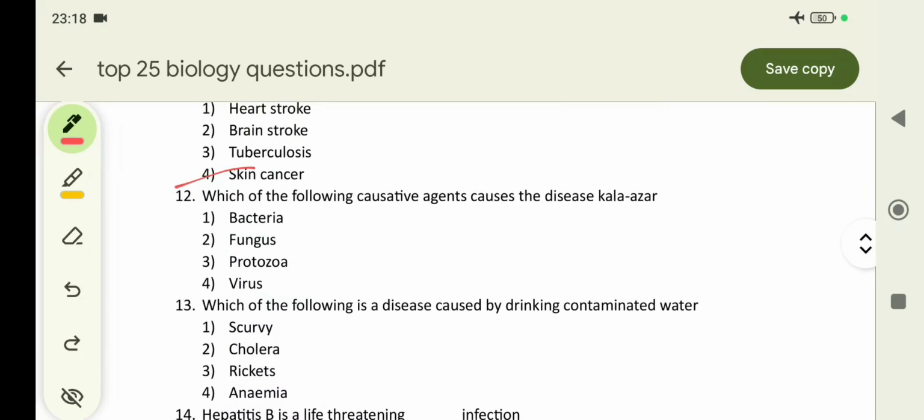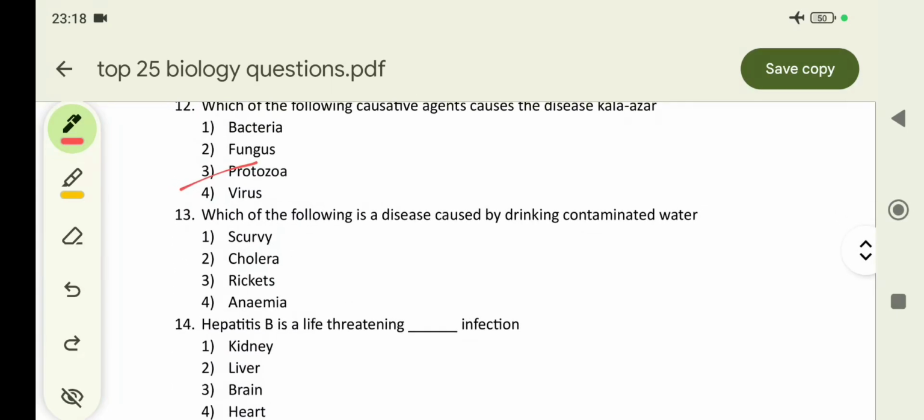12th question: which of the following causative agents causes the disease Kala-Azar? What is the reason for Kala-Azar? Mainly it is a protozoan disease. Protozoa are the cause of Kala-Azar.